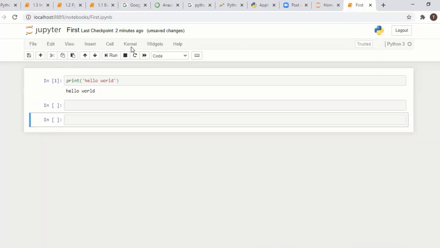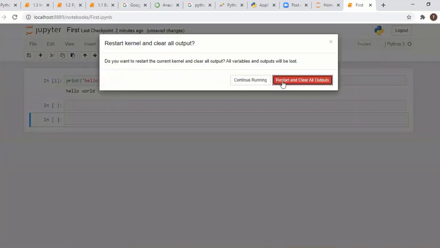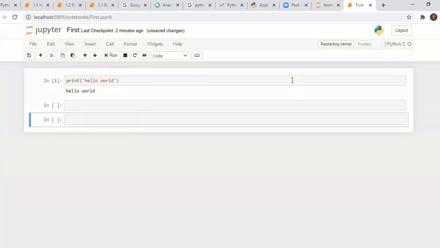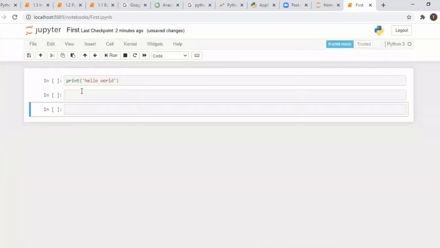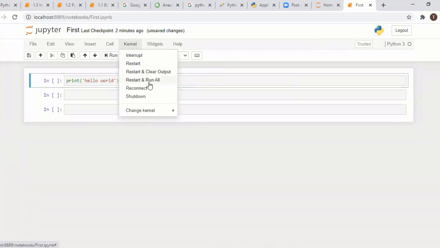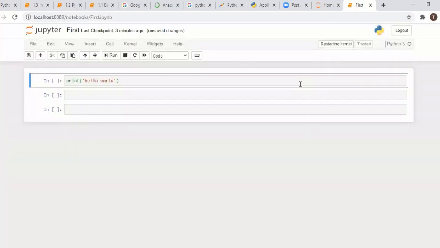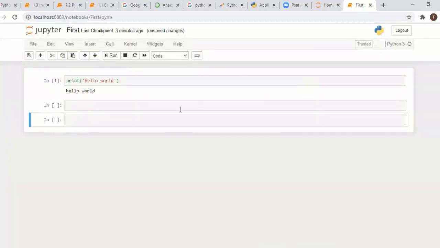If you want to stop the kernel or restart, or run all, it means all lines will be executed. Clear output. You can clear the output. Restart and clear all outputs. Whatever outputs we are getting, they get cleared. If you want to run all, you can run all, and all lines will be executed. Today you try this IDE, see what options are there and how to use those options.